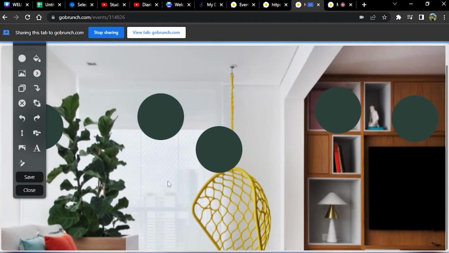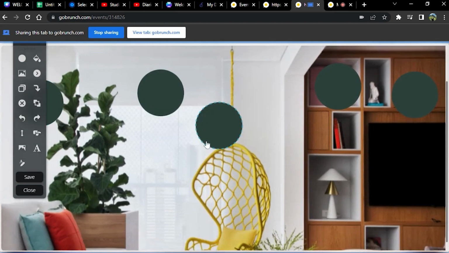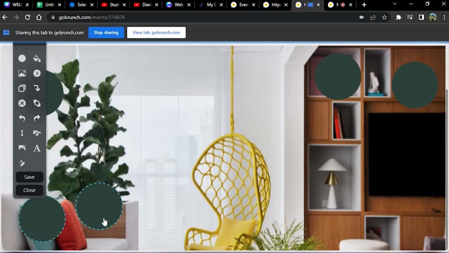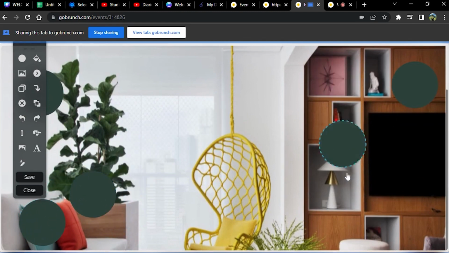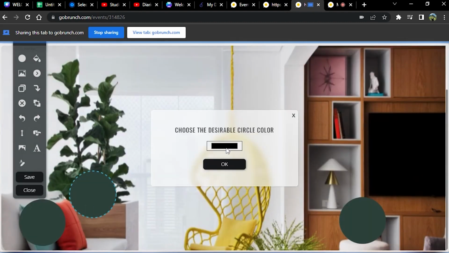I want to change the height of the room, so I'm going to click here on Canva, okay, and let's place 800. Perfect. So here I just want to see the sofa so I can place the circles. Yeah, just to make it comfortable for everyone who's joining this welcoming room. And I want to change the colors of the circles, so I'm going to change it from here.